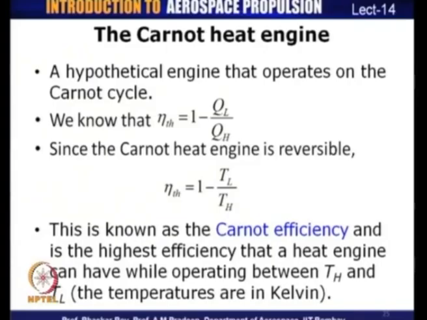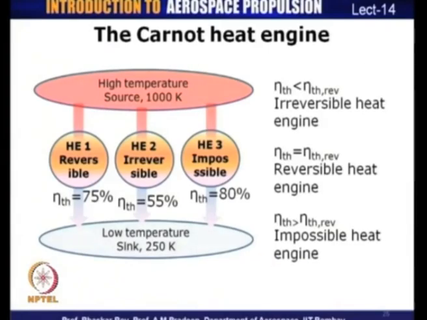So, thermal efficiency will be 1 minus TL by TH. To illustrate this, if you look at two temperature sources and a sink, temperature source let us say is 1000 Kelvin, sink is 250 Kelvin. For a reversible cycle, the efficiency will be 1 minus TL by TH, which is 1 minus 250 by 1000, and therefore, it is 75%.